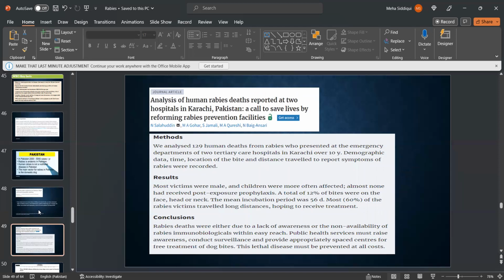The results of the study state that most victims were males and children were more often affected. Almost none had received post-exposure prophylaxis. A total of 12% of bites were on the face, head, or neck. The mean incubation period was 56 days, and most, that is 60% of the rabies victims, traveled long distances hoping to receive treatment. The conclusion was that rabies deaths were due to either lack of awareness or the non-availability of rabies immunologicals within easy reach. Public health services must raise awareness, conduct surveillance, and provide appropriate space and centers for free treatment of dog bites.